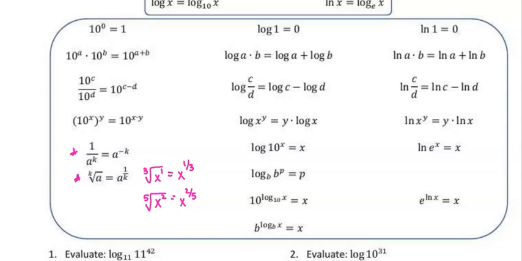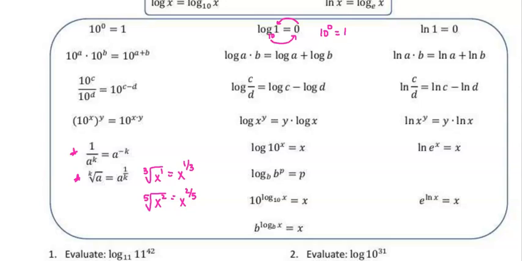So how do logarithms compare to this? So if we are looking at the first two up here where it was 10 to the 0 equals 1 and we have log of 1 equals 0. Remember, if it's just a log, the base is a 10. So if I rewrote this in exponential form, which was the first thing we talked about, you would say it's 10 raised to the power of 0 equals what we're taking the log of, which is 1, which matches our first statement over there.